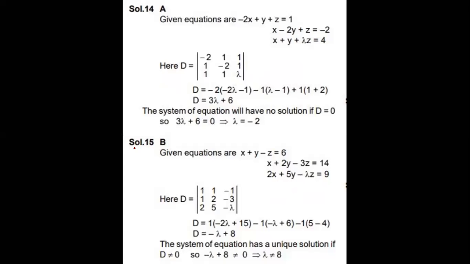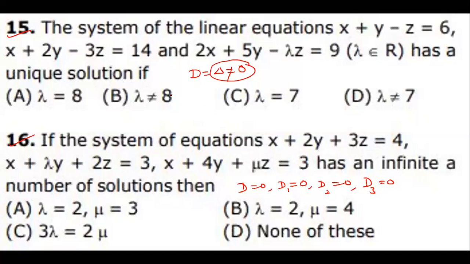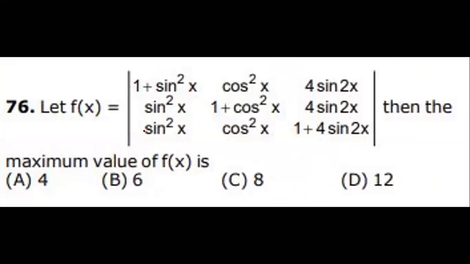I posted only up to 15. Unique solution means the discriminant, I mean delta, must be not equal to 0. So the answer is lambda must be not equal to 8. Option is B. Shall I proceed? You can practice. I will share the file. Don't worry.